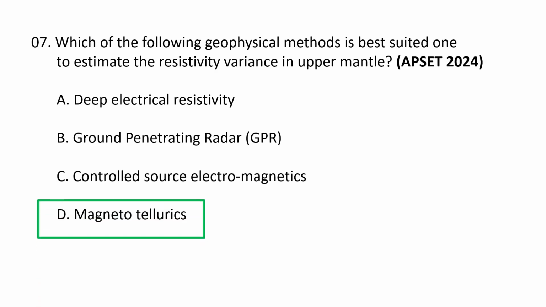Magnetotellurics is a highly suited geophysical method for estimating resistivity variance in the upper mantle because it utilizes the naturally occurring electromagnetic fields to probe deep earth structures, providing insights into variations in electrical resistivity which are sensitive to temperature, composition, and fluid content at these depths. By extending the periods of the recorded variations, magnetotellurics can achieve investigation depths reaching tens to hundreds of kilometers into the mantle, making it effective for imaging the lithosphere and upper mantle.